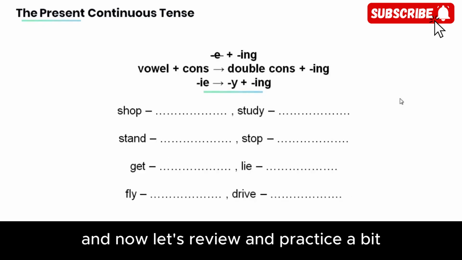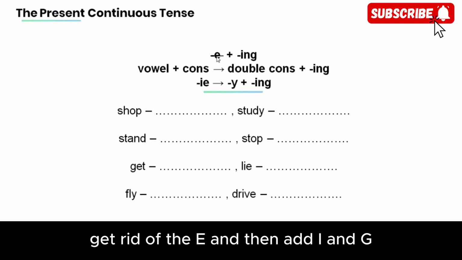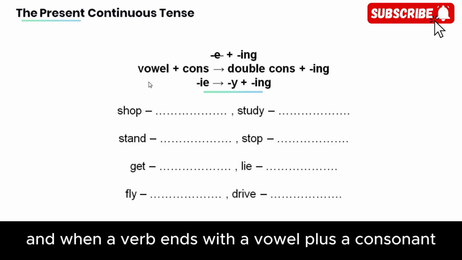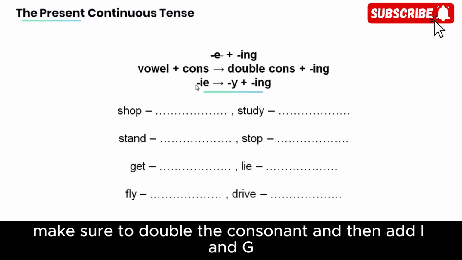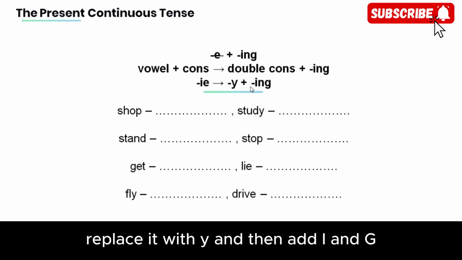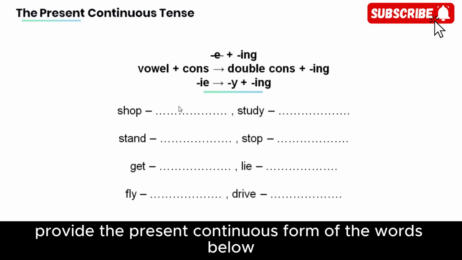And now, let's review and practice a bit. Remember that when a verb ends with E, get rid of the E and then add ing to form the present continuous tense. And when a verb ends with a vowel plus a consonant, make sure to double the consonant and then add ing. And when a verb ends with IE, replace it with Y and then add ing. Now provide the present continuous form of the words below.